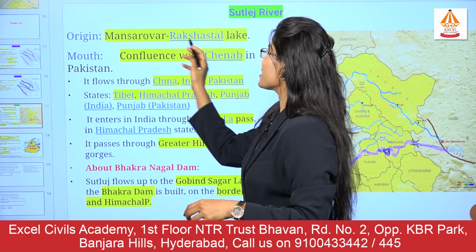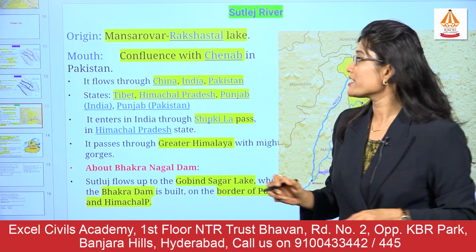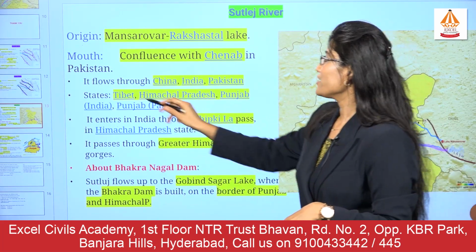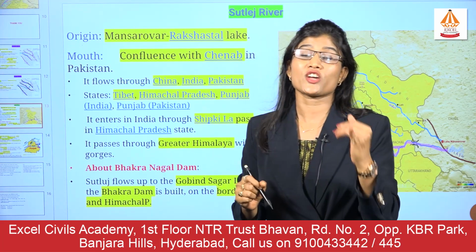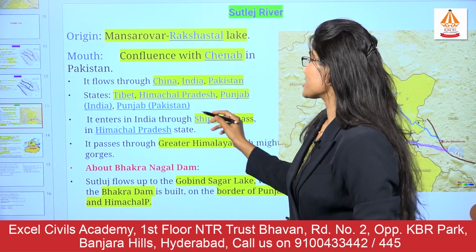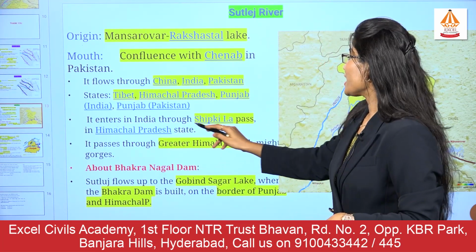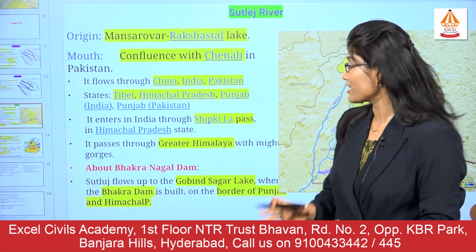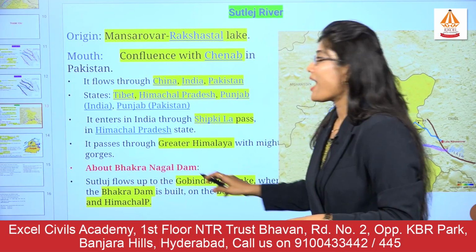It originates in the Manasarovar Rakshasthal Lake in the Tibetan region. Its mouth is at the confluence with the Chenab in Pakistan. It flows through three countries: China, India as well as Pakistan. It enters India through the Shipki La Pass in Himachal Pradesh through the Greater Himalayan range. Again, there is the Bhakra Nangal project.